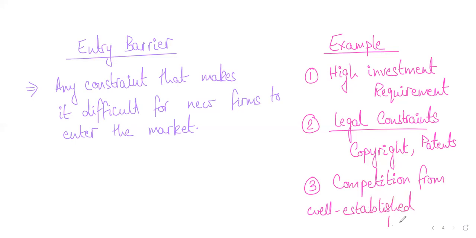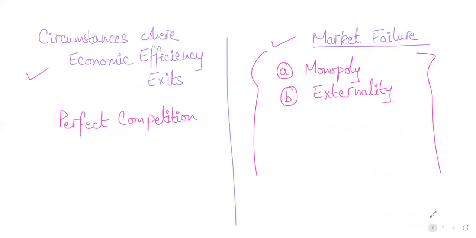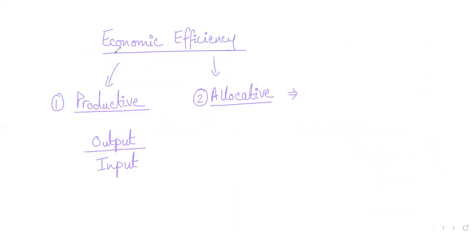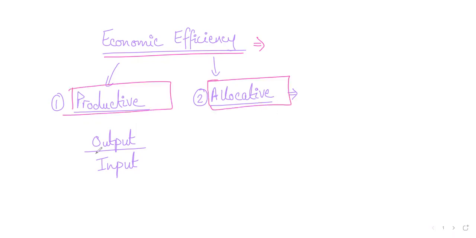This is the very first topic of A2 economics that we are discussing, which is economic efficiency. Before this class, we talked about the definition of economic efficiency. For now, what you can understand is that efficiency means making the best possible use of resources and not wasting anything. Within economic efficiency, you have two components: productive and allocative efficiency. Productive efficiency is when you maximize output over input.